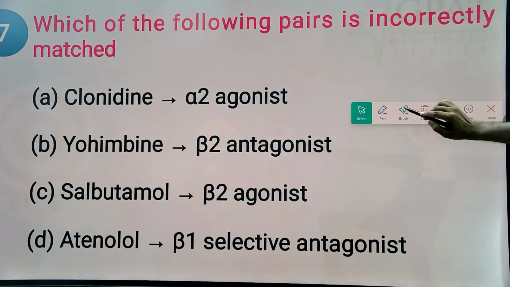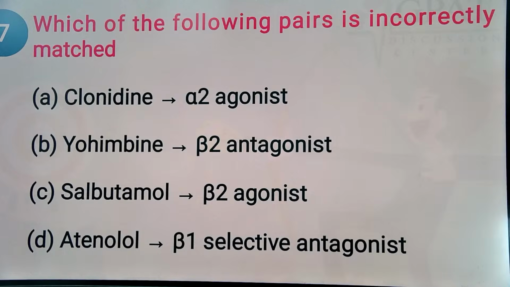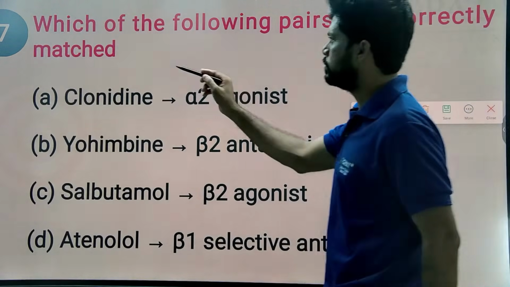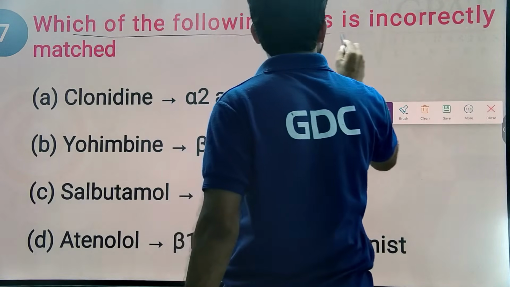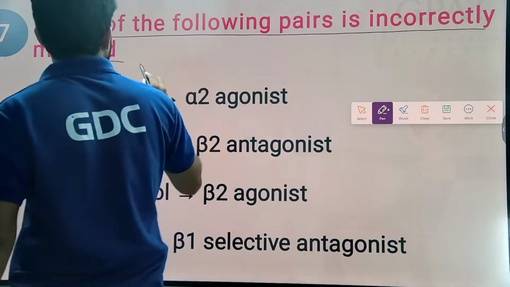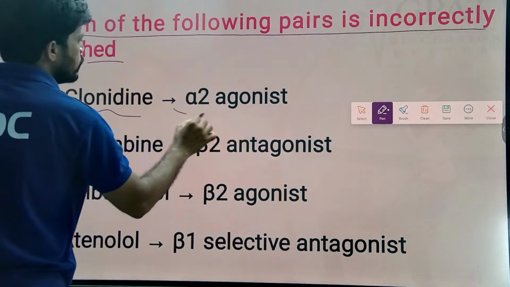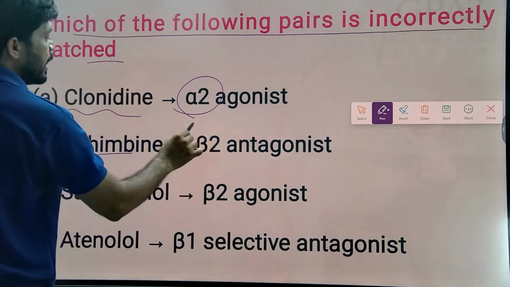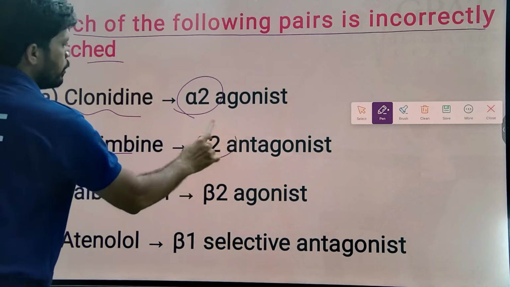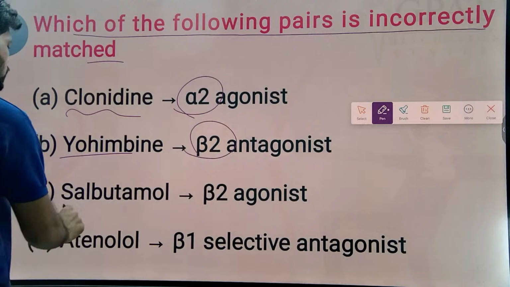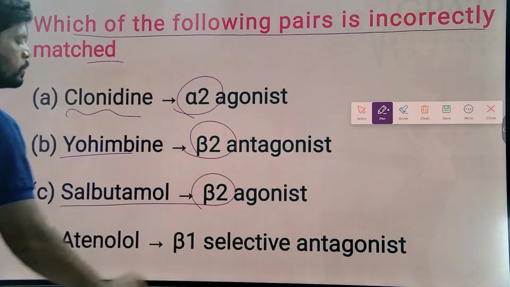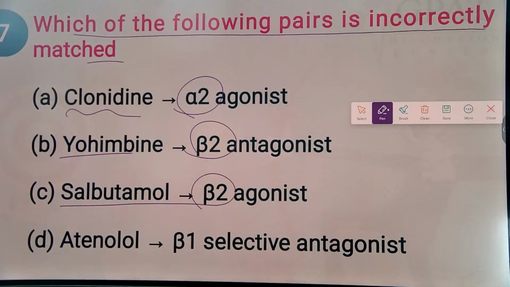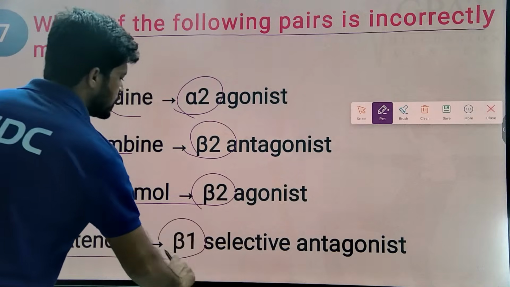Next, see the next MCQ. Which of the following pairs is incorrectly matched? Clonidine is a selective alpha 2 receptor agonist used as an antihypertensive. Yohimbine is a selective alpha 2 receptor blocker but not a beta 2 receptor antagonist. Salbutamol is a selective beta 2 receptor agonist, which helps in the treatment of asthma. Atenolol is a selective beta 1 receptor blocker.